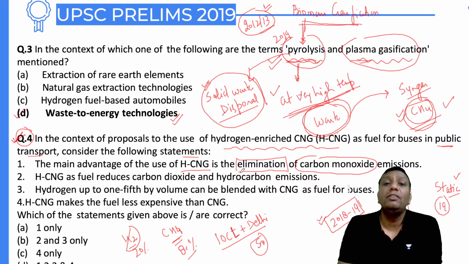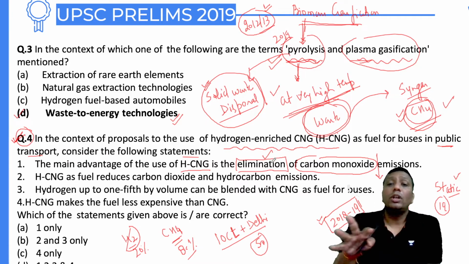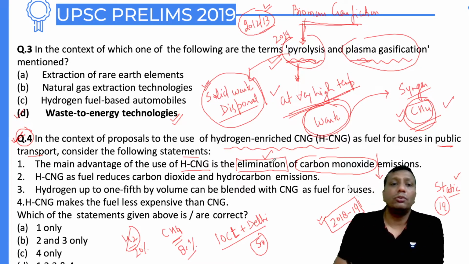Elimination means completely no, but it is not complete elimination, guys. Elimination means there is not even a single carbon monoxide emission. No. Carbon monoxide emission reduces, but not totally eliminated. Elimination means totally zero. No. It reduces but is not zero. That's why this statement is wrong.